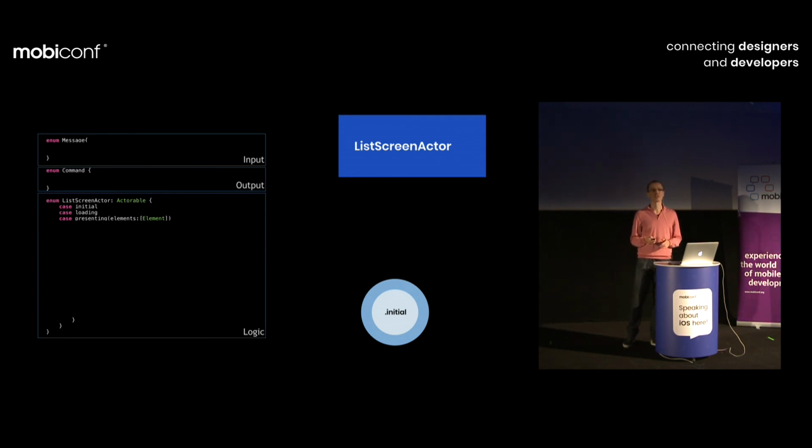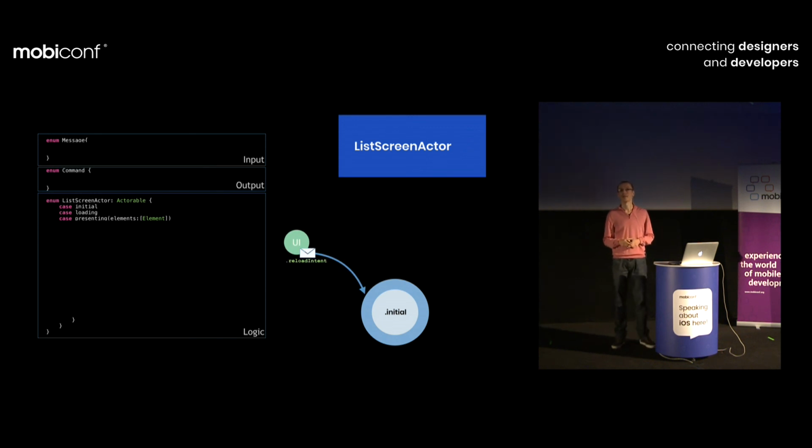What happens first? The user pulls down to refresh. So this is an action that we should handle, a message that we expect to receive one time from our UI object. We don't care how it is implemented. It's not our business. It's not actor business because it doesn't involve concurrency. We just receive a message from somewhere. I call it reload intent. So let's add it to our message enum.